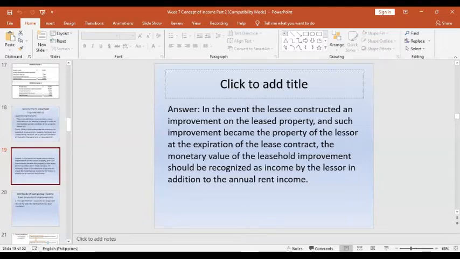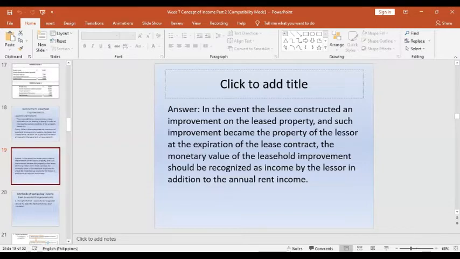Okay? As an example, based on the other illustrations here, let's say I'm the lessee. I rented a raw land from a lessor. Okay, and then I construct a building, and that is a leasehold improvement. And this improvement is not part of the rent which I paid to the lessor, just only the raw land. But I made a cost. On my part as a lessee, all the improvements are my cost. Okay? Let's say we have our contract for 10 years.